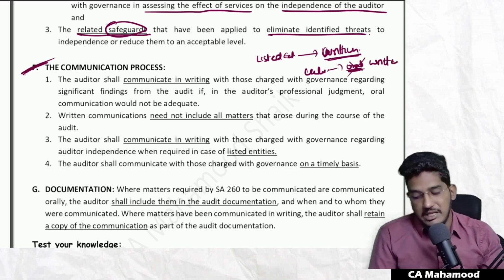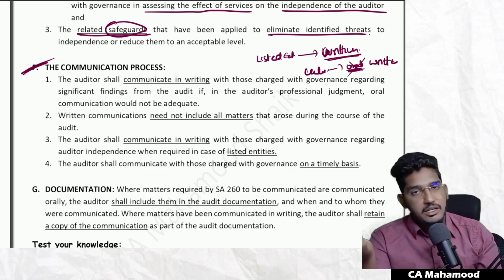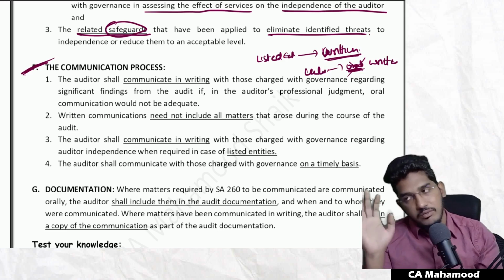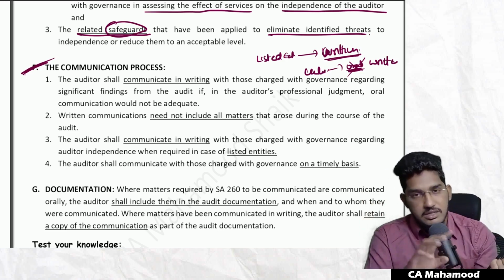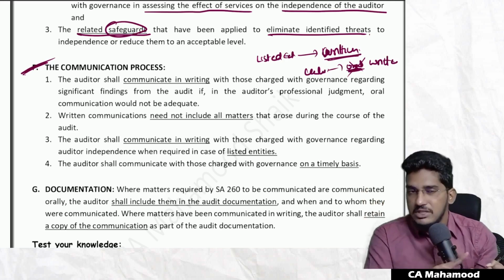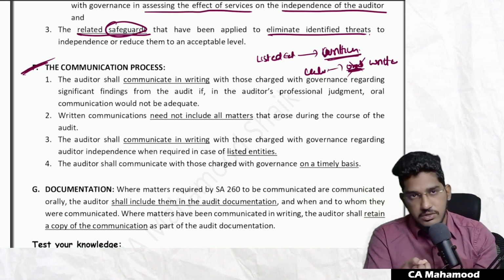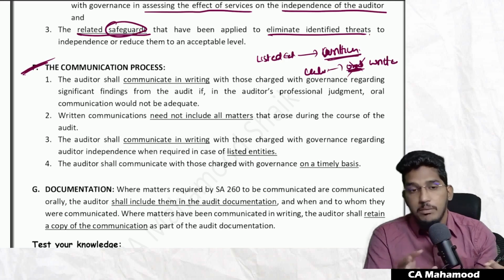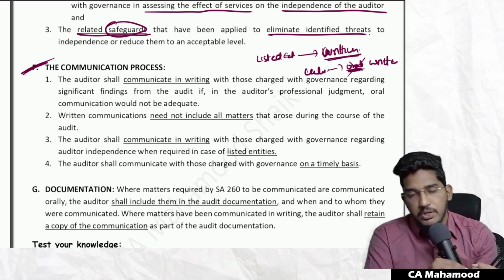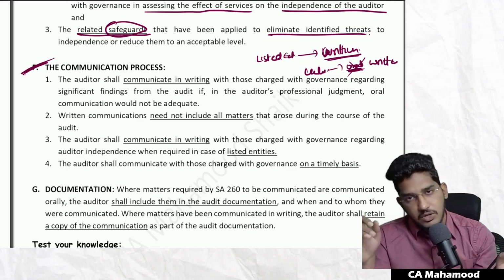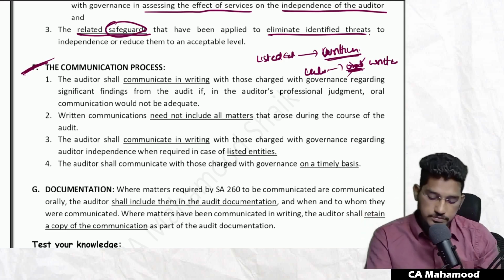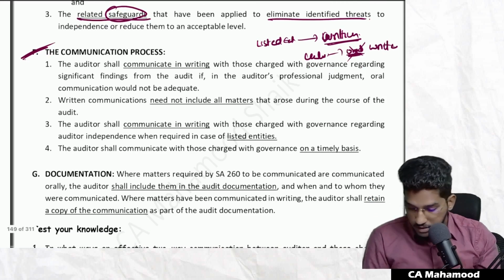But as we all know, oral communication will not have any validity. In all cases, auditors will try to focus on written communications only. But if you go by the standard, in case of listed entities, compulsorily written communication. In case of unlisted entities, the standard has given a choice. If you want to do oral communication, do it. But if you find oral communication will not be proper, then you do written communication there. But practically what will happen? In all assignments, the auditor will do written communications only. That's what they say here.